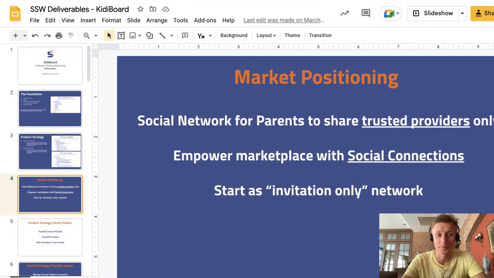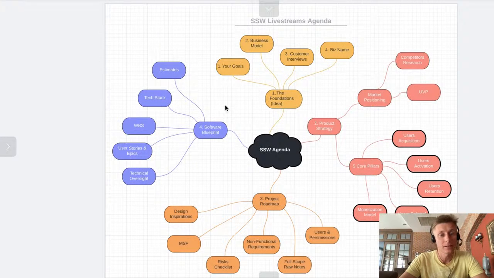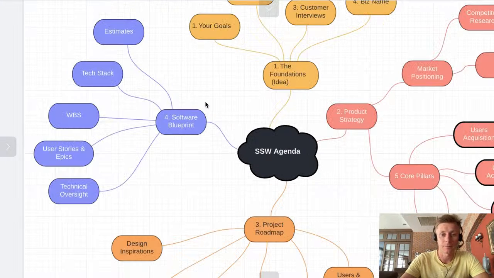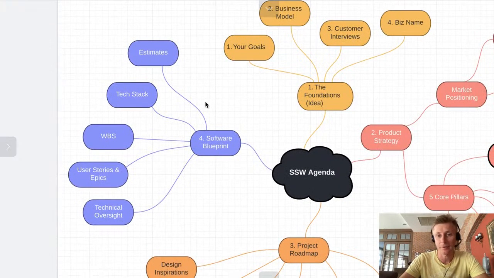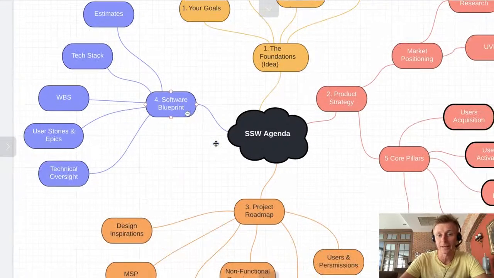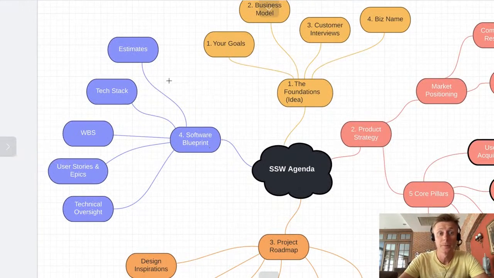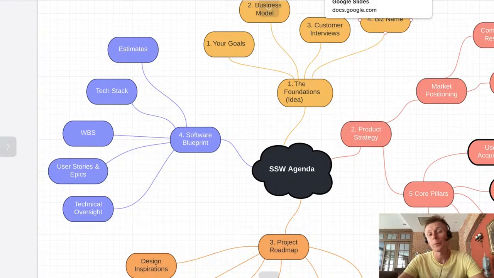It's already October, but we still have the last step. I decided today to join two things together, so as to finalize it a bit sooner. It's the last step of our software blueprint, the last stage of our Software Starter Workshop, which is estimates. And apart from how we do the estimates, I will also show you the format in which we deliver all the results from our Software Starter Workshop to our clients.